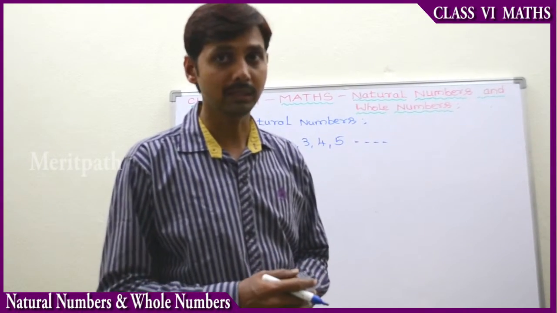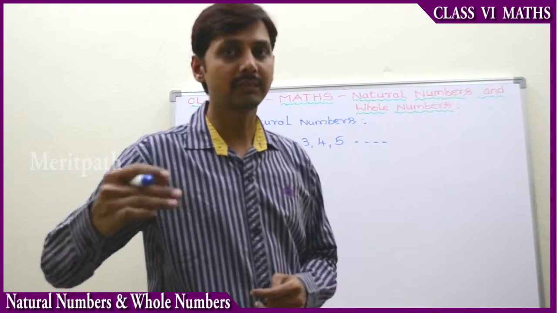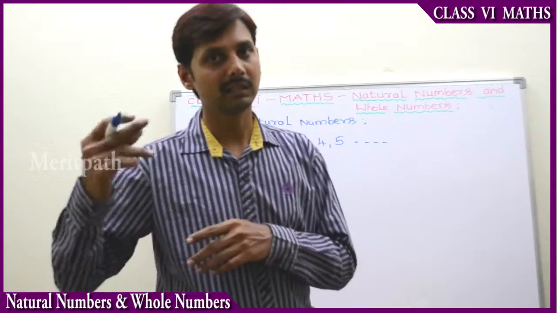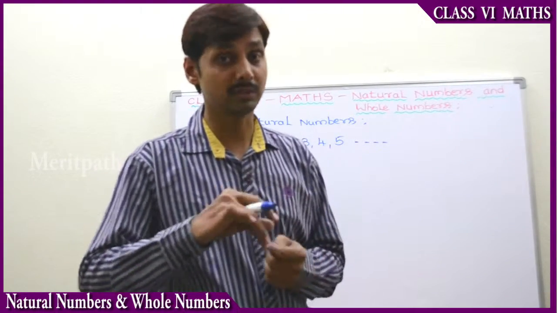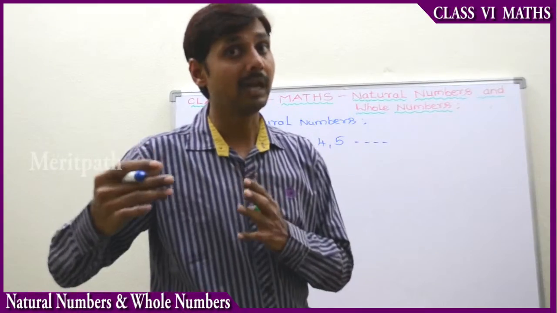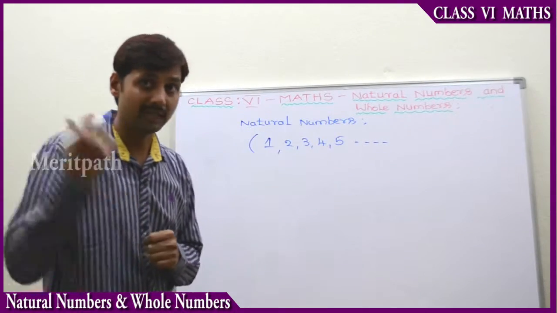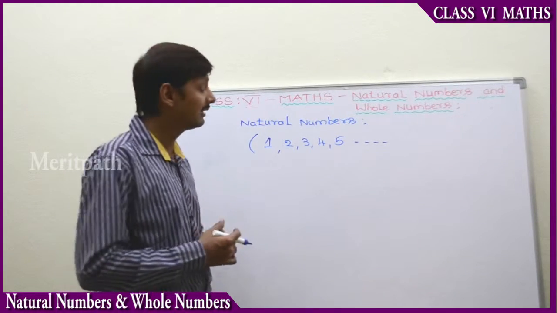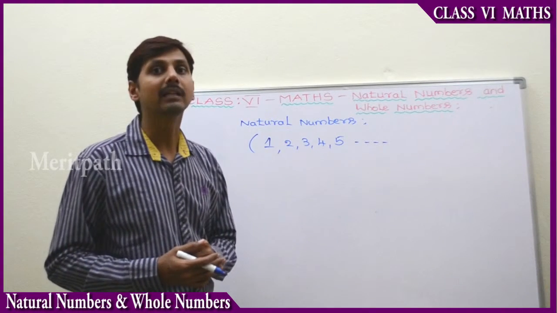So that we know it. 1, 2, 3, 4, 5, 6, 7, 8, 200, billions and trillions. This will continue when we add 1 to a particular number, and then it extends to the next number. So this will not end. The counting will not end. That's the reason these are not ending at all.